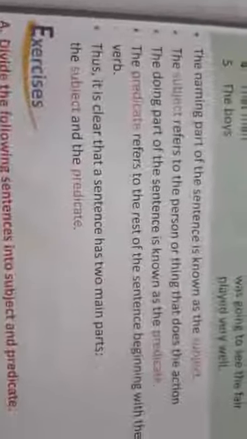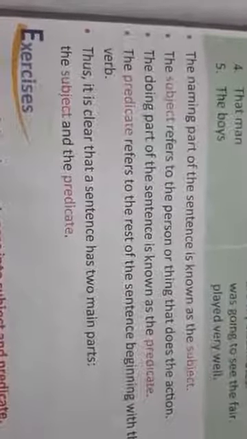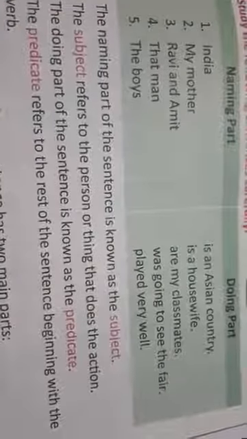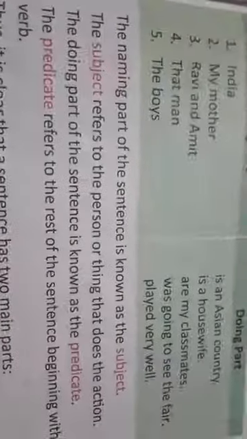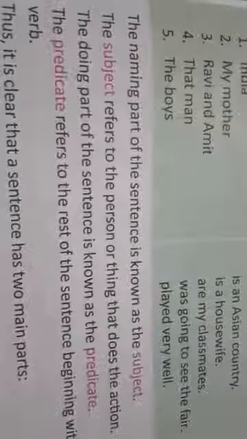Now what is predicate? The doing part of the sentence is known as predicate. So children, these are the predicate parts. Like is an Asian country is a predicate. Is a housewife is a predicate. Are my classmates is a predicate. Was going to see the fair is a predicate. So these are all predicates. So doing part is known as predicate and naming part is known as subject. Subject refers to the person or thing that does the action and the predicate refers to the rest of the sentence beginning with the verb.